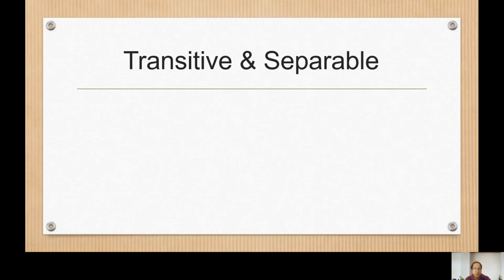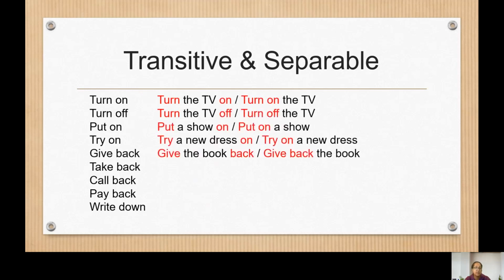Transitive and separable ones. So they're the ones that take an object and we can separate the verb and the particle. I have some examples. Turn the TV on. Turn on the TV. Put a show on. Put on a show. Give the book back. Give back the book.